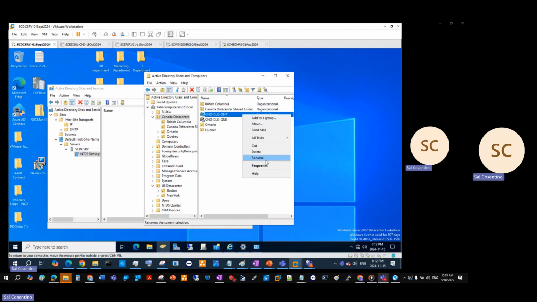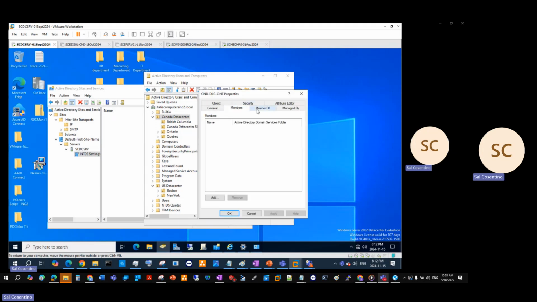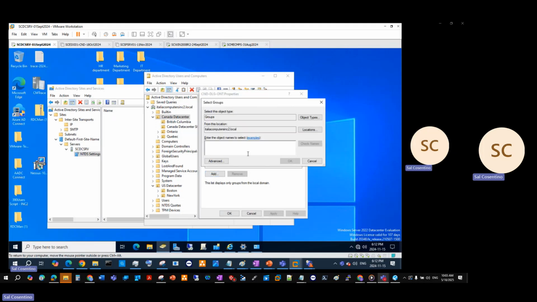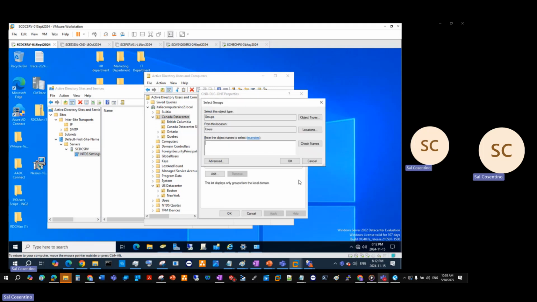So if we go back here, we go to properties. We have our name here. We have our members that we're not going to add yet. We have our memberships. So this will display only domain local groups. So even if we want to add somebody, it'll show us our local domain only, and it'll show us the users that we're looking for, and then we'll see what kind of users are there.